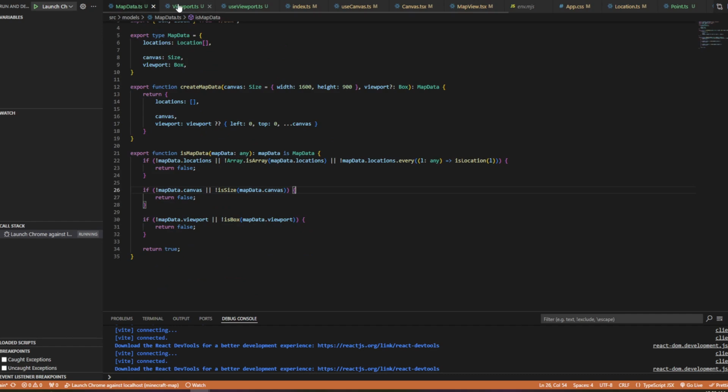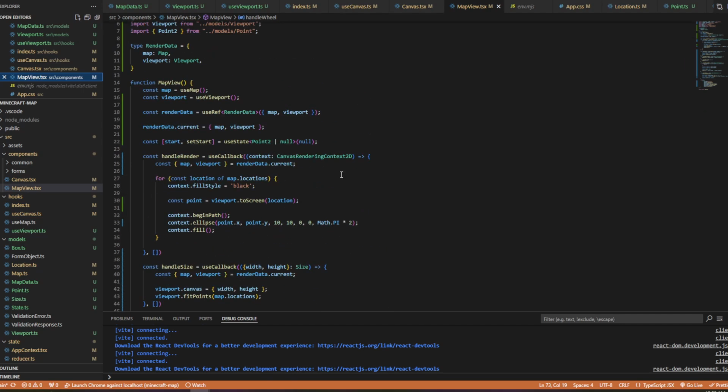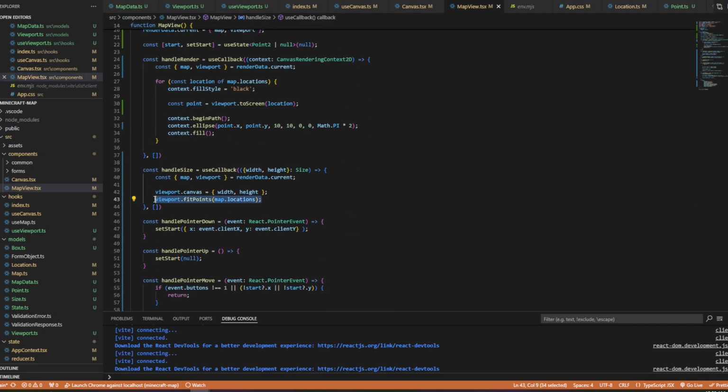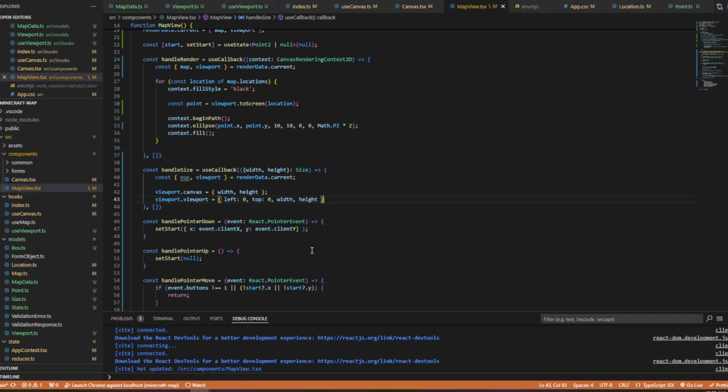I think what we need to do is in our map view here, let me go to map view. I think on resize, rather than trying to fit points, we just need to set viewport.viewport equals left 0, top 0, width and height. See what that does? Just make the viewport the analog to our, I know it's not liking that, but that's fine for now. Okay, there we go. Yeah, so it's just setting it up there. That's fine for now. And all the zooming and the panning works fine.